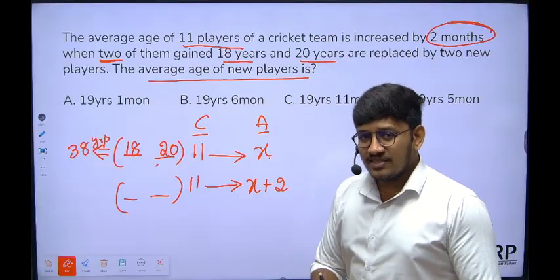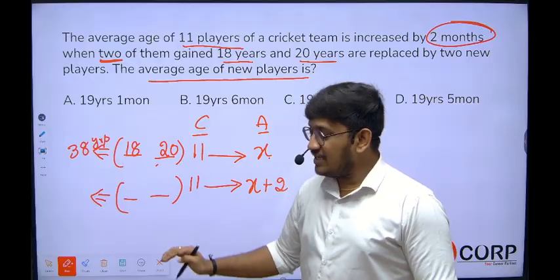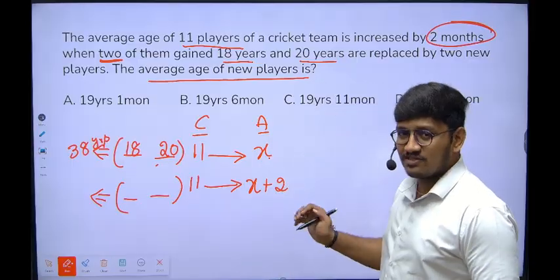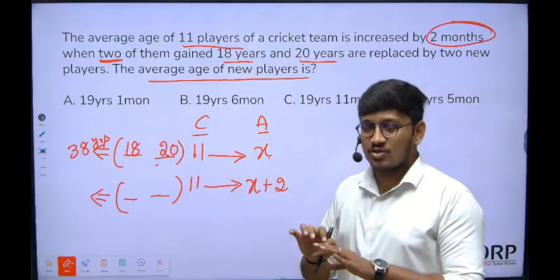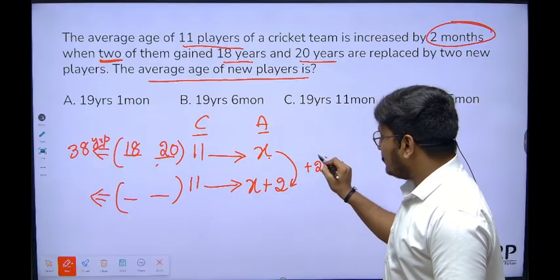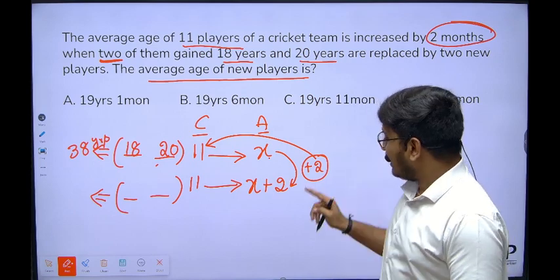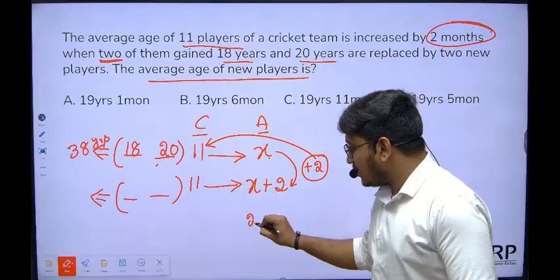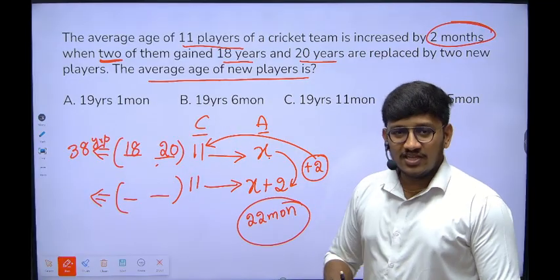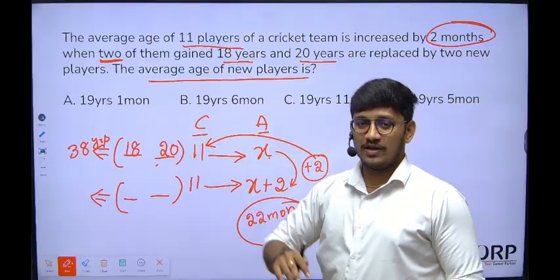Now I can surely say that the sum of the two new players' ages is definitely more than 38 years, right? How much more? This shortcut will give you the answer. Left-hand side difference is not required. On the right-hand side, if you observe, the plus 2 will be multiplied by 11. 2 times 11 is 22. So the new players' combined age is 22 months more than the old players' age.